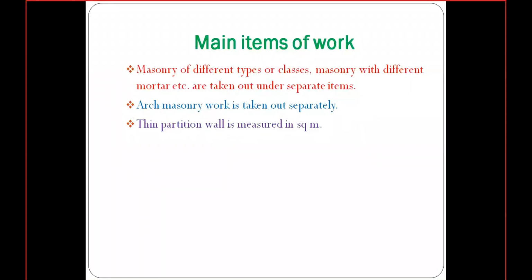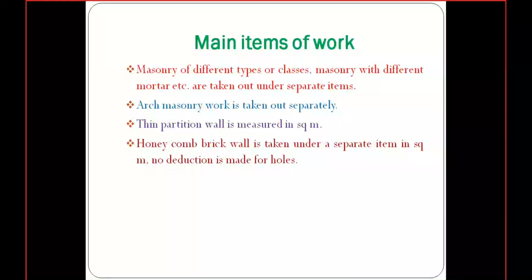Another one is honeycomb brickwork. Maybe we have seen in different types of buildings there will be honeycomb walls. A wall exists, but for decoration purposes there will be honeycombs in that wall. That type of wall we need to consider in square meter, taking it as a separate quantity.